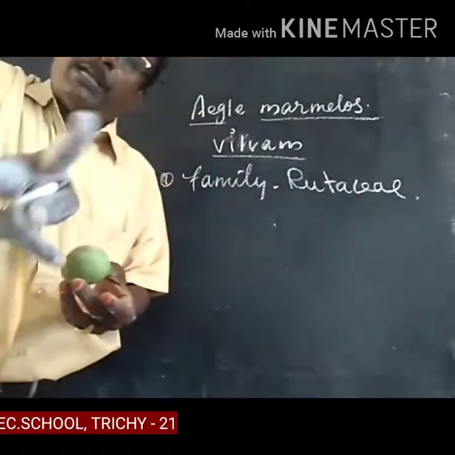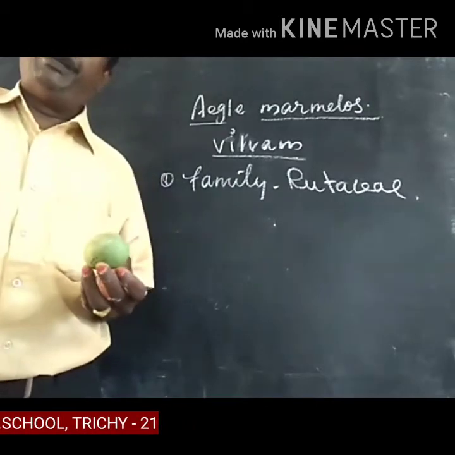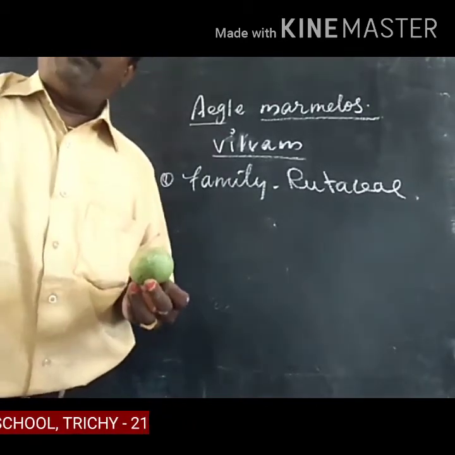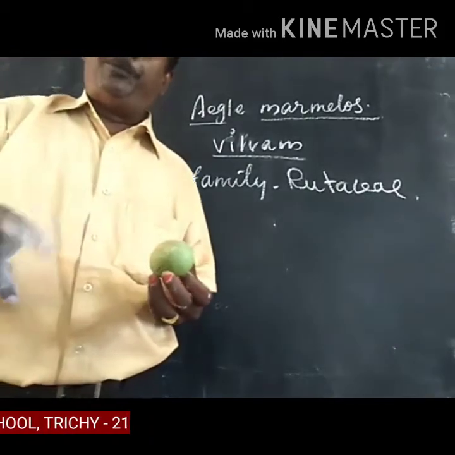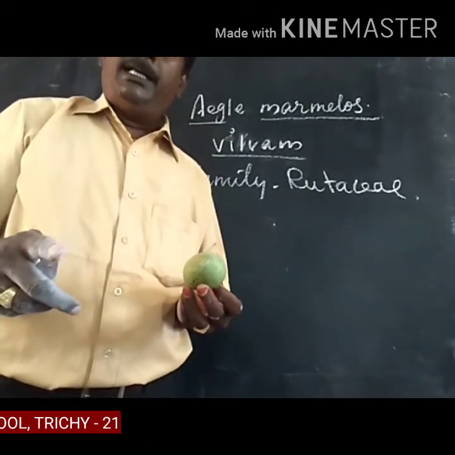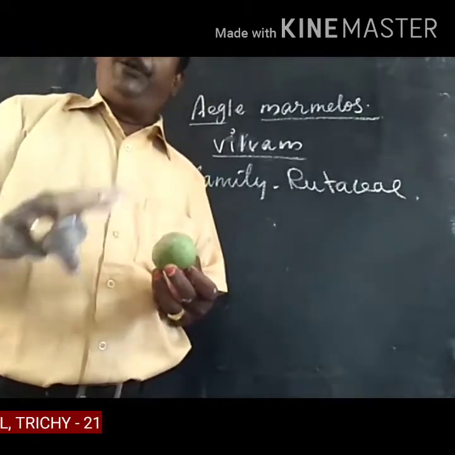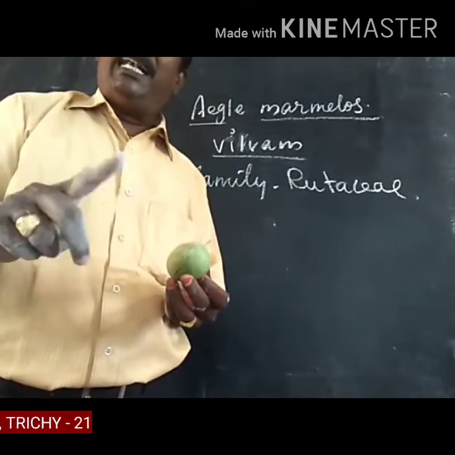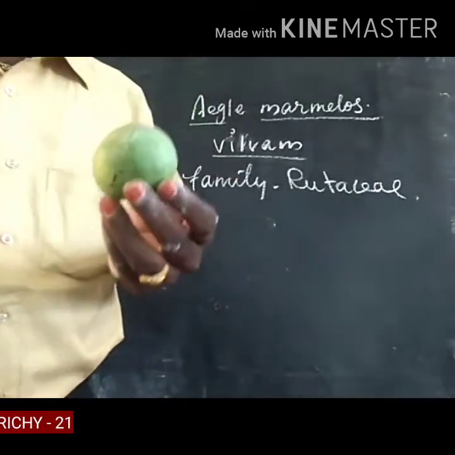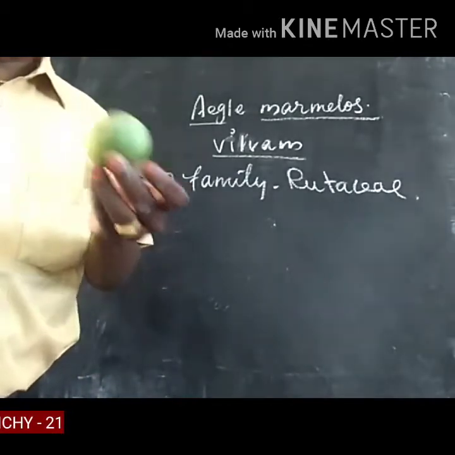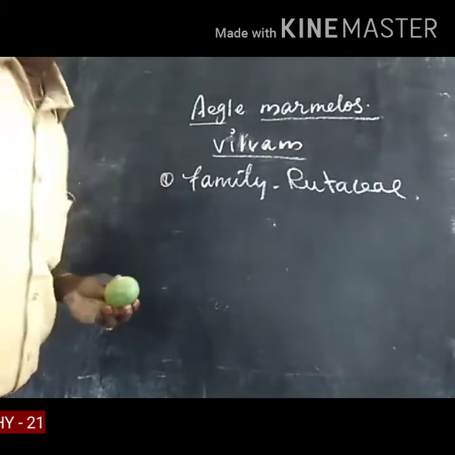There are two types of fruits: ripening fruits and unripening fruits. Ripening fruits are the ordinary fruits. The unripening fruit, in Tamil, is called koi.